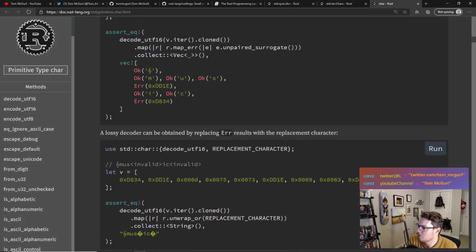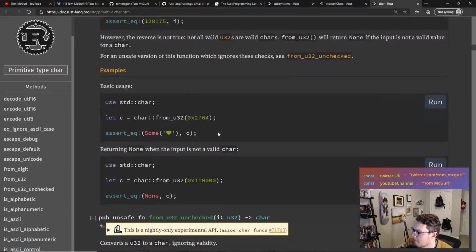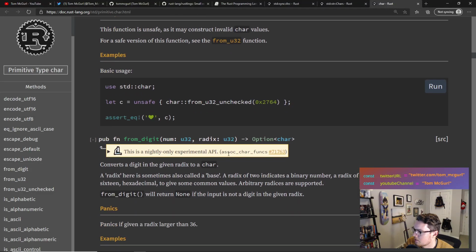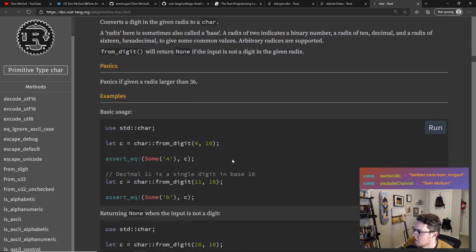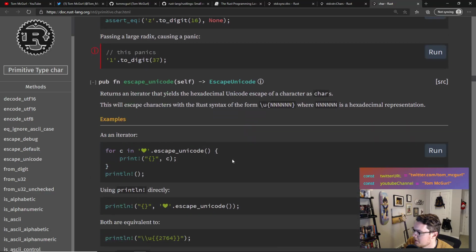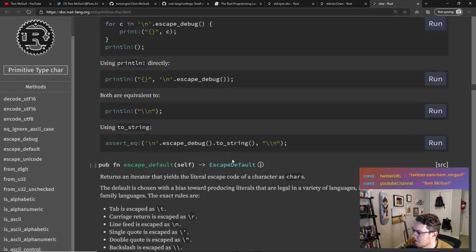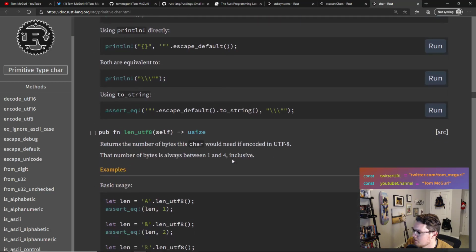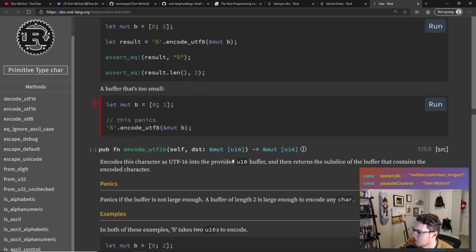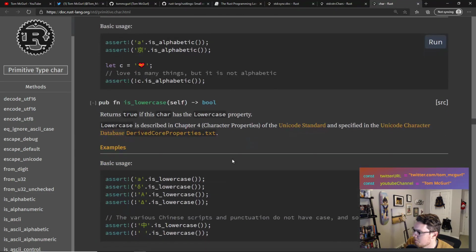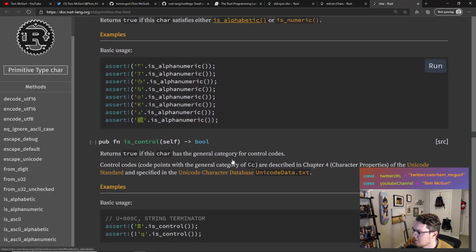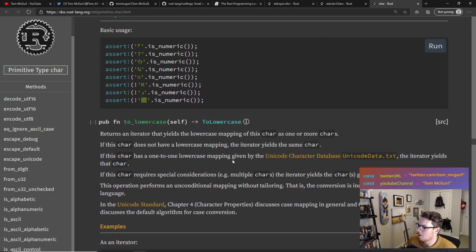From u32, from u32 unchecked, from digit, is digit, to digit, escape Unicode, escape debug, escape default, len UTF-8, encode UTF-8, is alphabetical, is lowercase, to is uppercase, is whitespace, is alphanumeric, is control. I'm going to do a little search here.